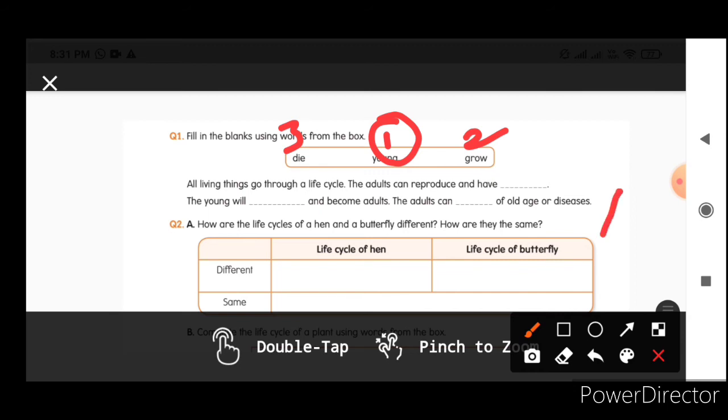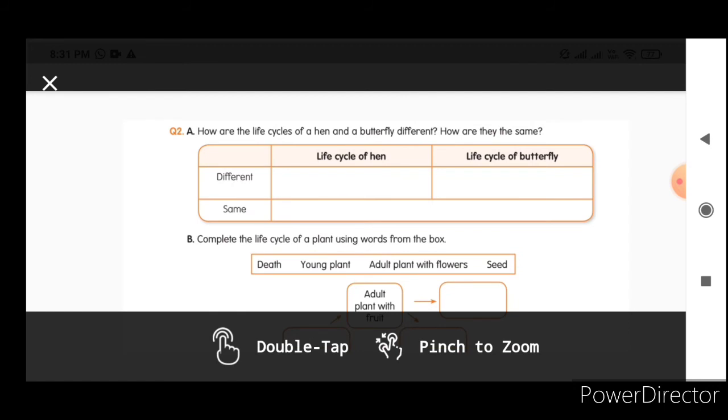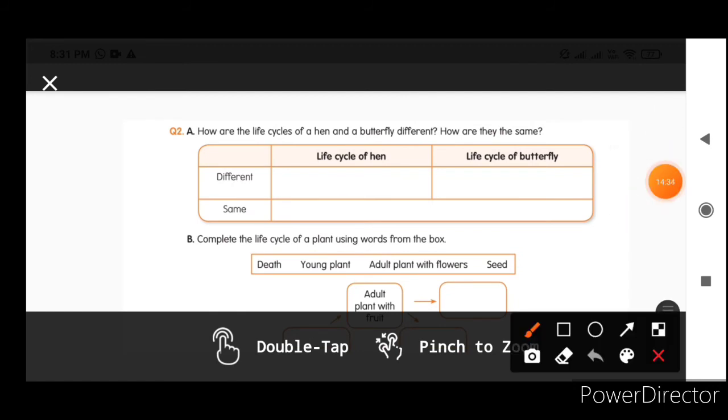Okay. Now we will see the next question. How are the life cycles of a hen and a butterfly different and how are they the same? Life cycle of hen, life cycle of butterfly.